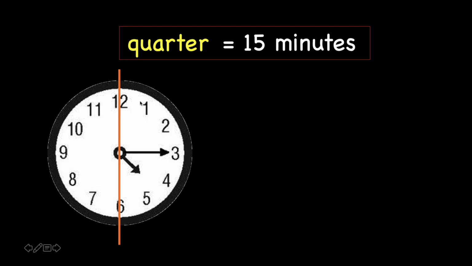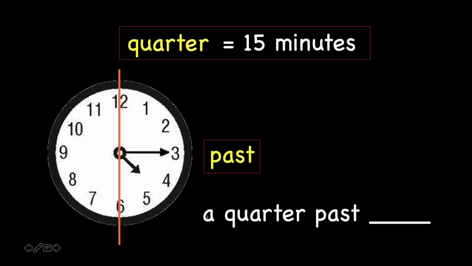Correct. We are using the word past. A quarter here means 15 minutes. 15 minutes past something. A quarter past something. And this depends on the short hand.